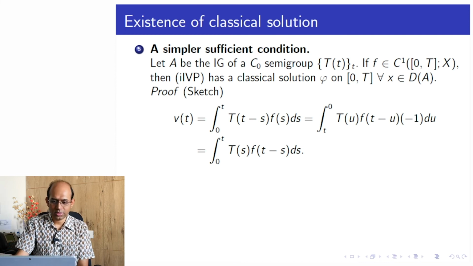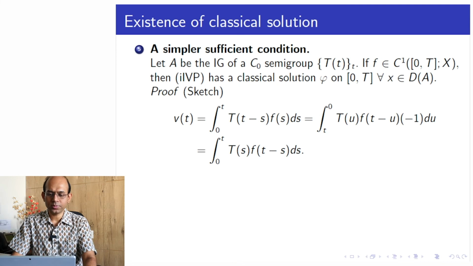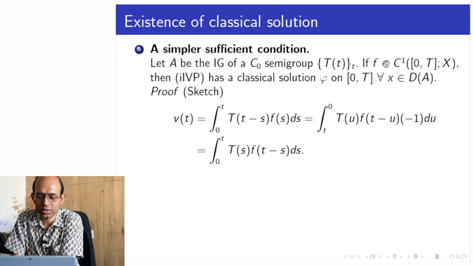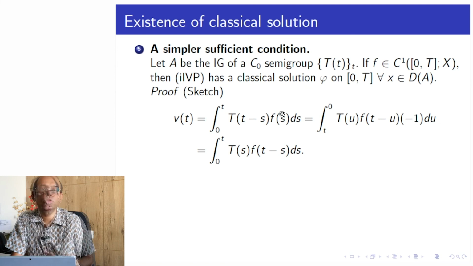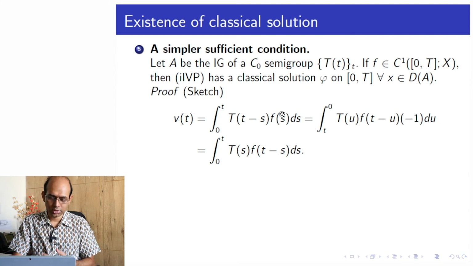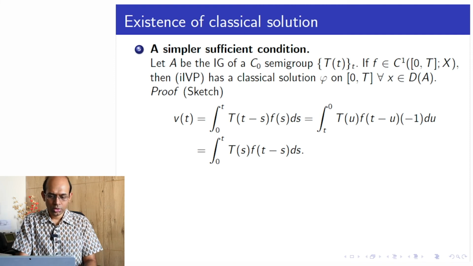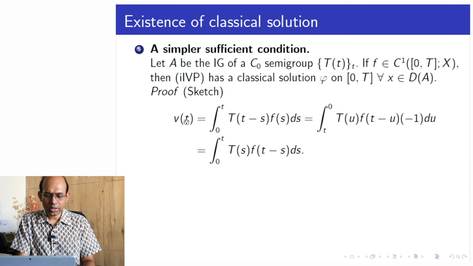So sketch of the proof. I'm just giving a sketch of the proof, not the details. What do we need to show? Since I'm using continuous differentiability of f, we need to show that the mild solution is sufficiently smooth and it solves classically. So here we look at v of t, and we are going to apply the earlier theorem.